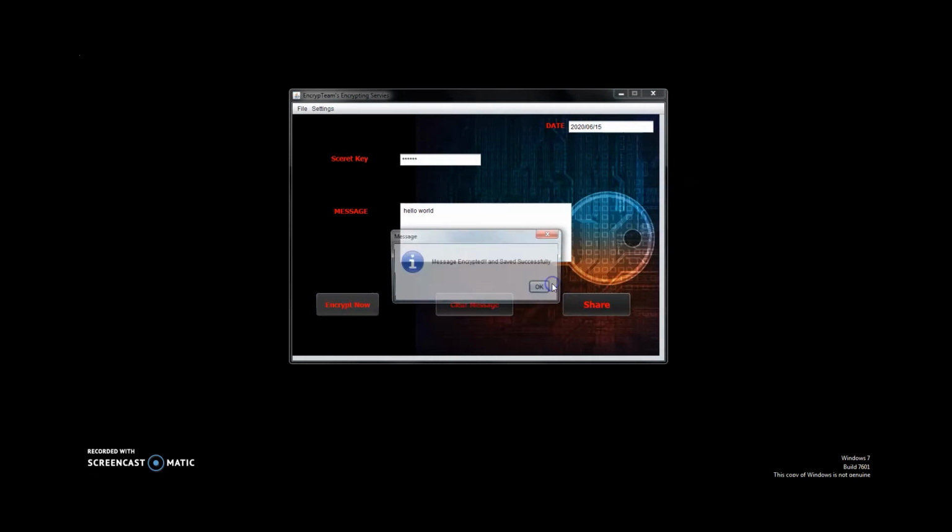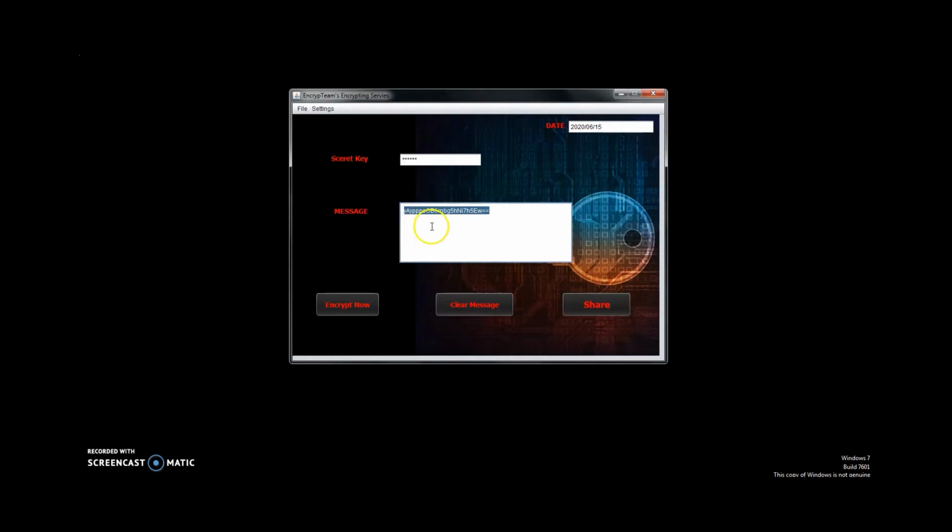After pressing this, some messages will be shown and we will see "message encrypted and saved successfully." And here is our ciphertext. All we can do is just copy this message from here and remember this secret key. There's one more feature, just like the share button.